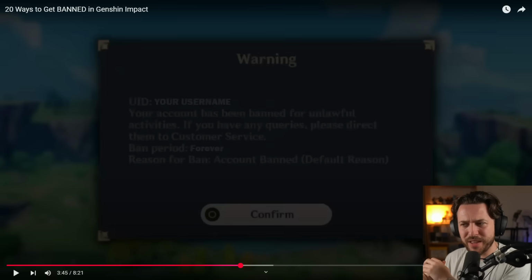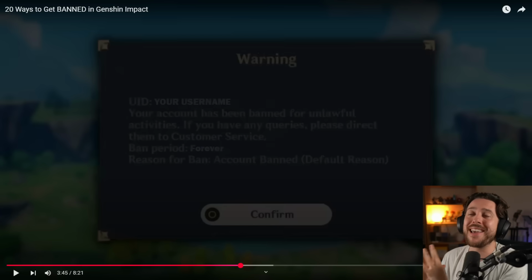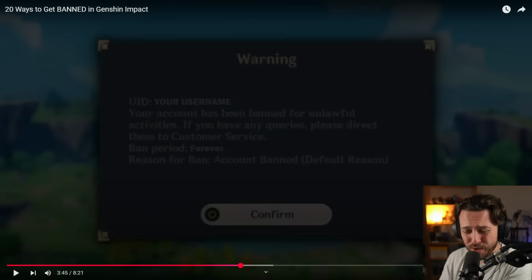Okay, so here's my take on this. Fix your game, first and foremost. In my humble opinion, if there is a bug or a glitch in the game that lets you duplicate items and stuff, depending on the severity of it, if you can duplicate primogems, obviously you're gonna put your account at risk. That is just a very obvious thing. Same with in-game items, but if there's a glitch where you can get into an area you're not supposed to be able to get into, or you can animation lock a character in an animation they shouldn't be able to be in forever, like the glitches with Chalone, where she's constantly in her sprint form, right? That are more fun than anything, that don't really disrupt anything. I think it's perfectly fine.